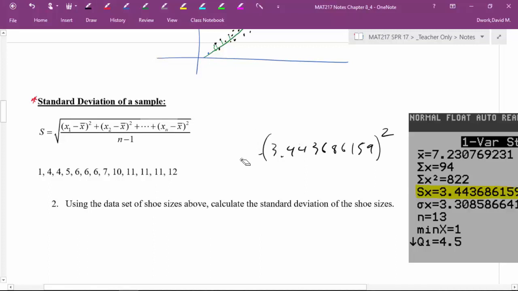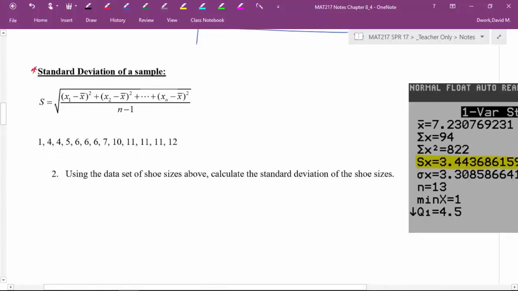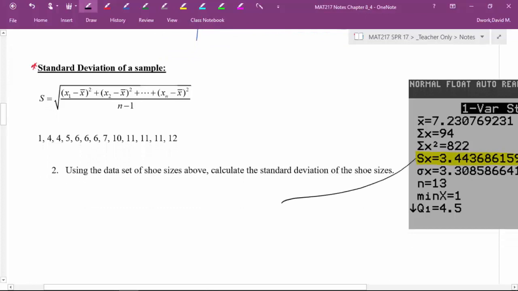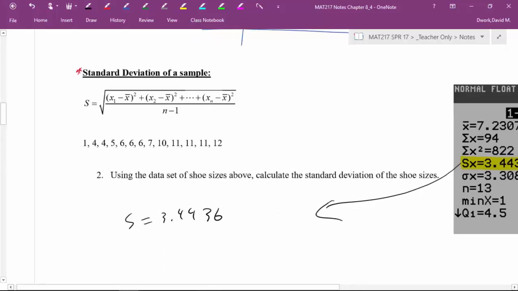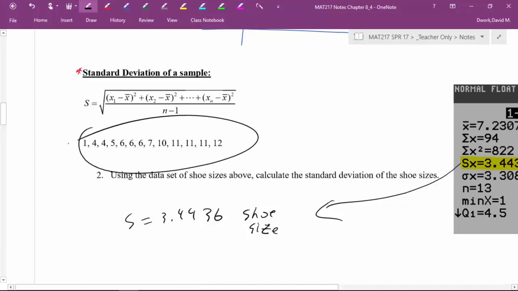Okay, so standard deviation. We already have it, right? How do we do it? Well, it's right here. So the standard deviation is 3.4436 and change. All right, fine. And the units on it are shoe sizes. It has the same units as our regular units. So if these are representing shoe sizes, the standard deviation is in shoe sizes.